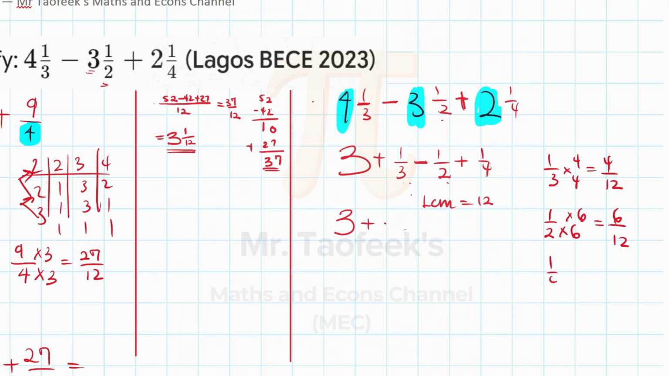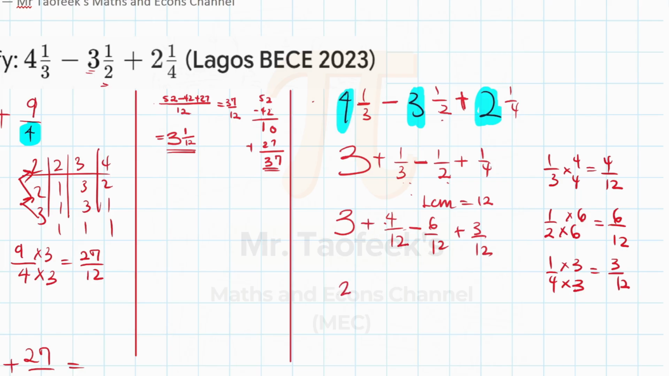And finally, 1 out of 4. To make it 12, you multiply the denominator by 3. Multiply this by 3 as well. And that becomes 3 out of 12. So therefore, we have 1 out of 3 becomes what? 4 out of 12. Minus 1 out of 2 becomes 6 out of 12. Plus 1 out of 4 becomes 3 out of 12, right?